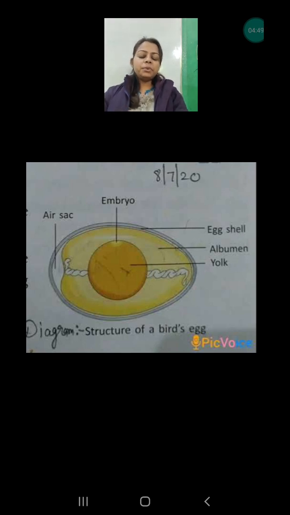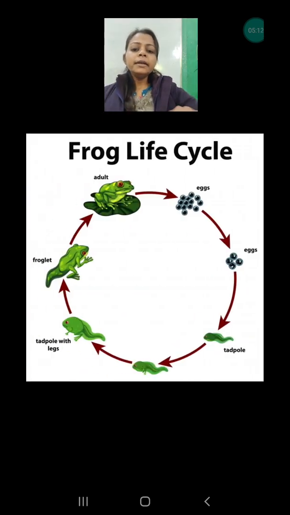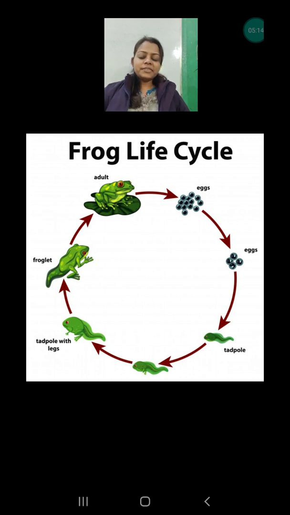That's why in the picture yolk and embryo both have been shown. So here only the baby gets developed and during the development, from where do they get the food? From the yolk only. The yolk is the rich source of fat, and it is used to provide food for the developing baby also. Now we are going to discuss the life cycle of some of the animals which are given in chapter 9.